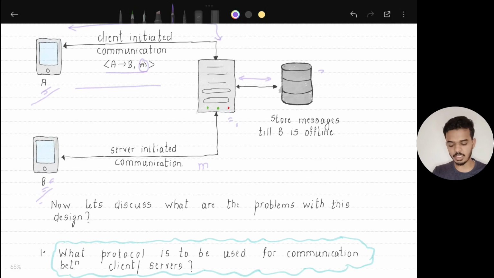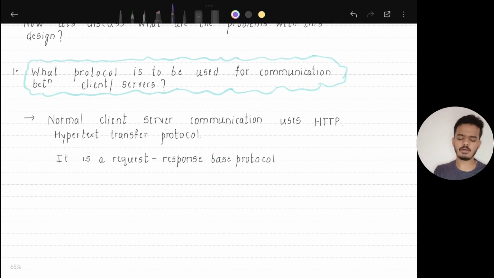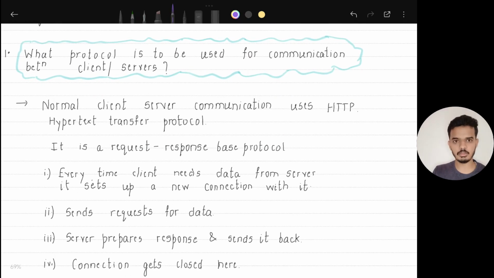You see there is a connection set up between client and server. What protocol should be used for this connection? Before trying to understand what protocol, let's discuss the protocol that is in general used between client server communication.